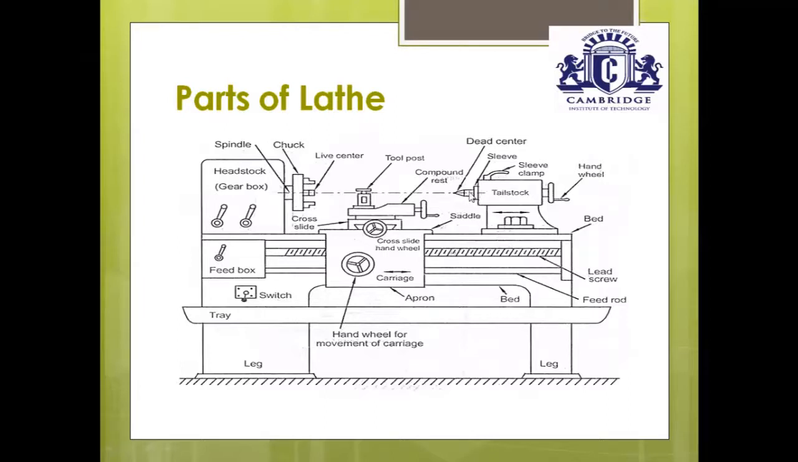The sleeve moves to and fro inside the tailstock, and the sleeve can be locked by using a sleeve clamp.